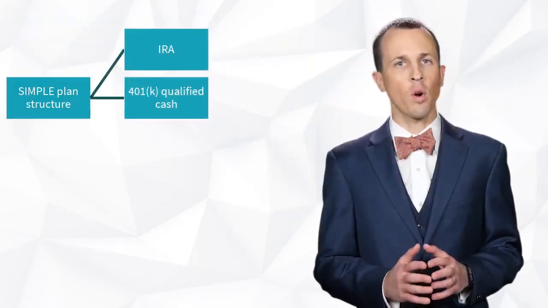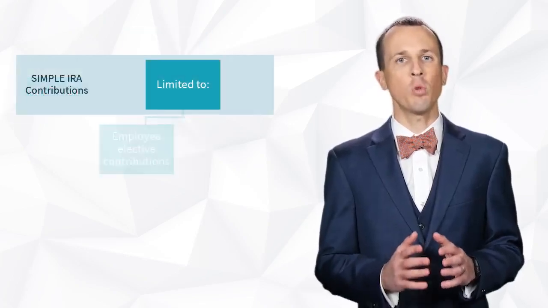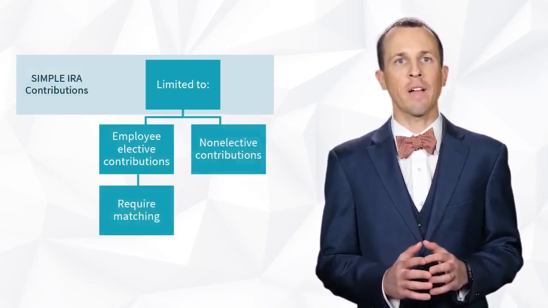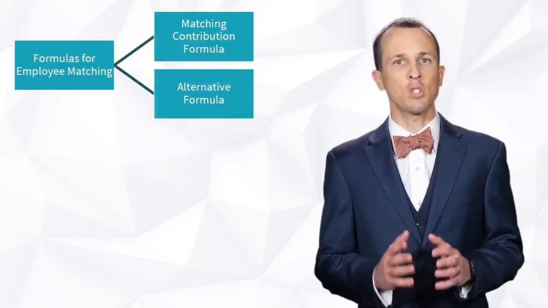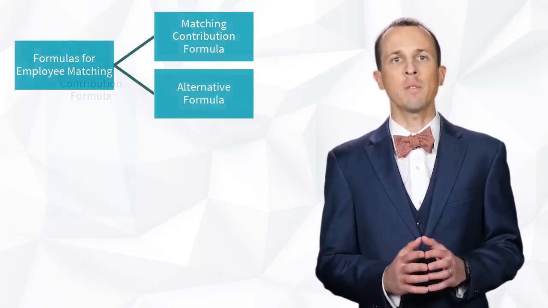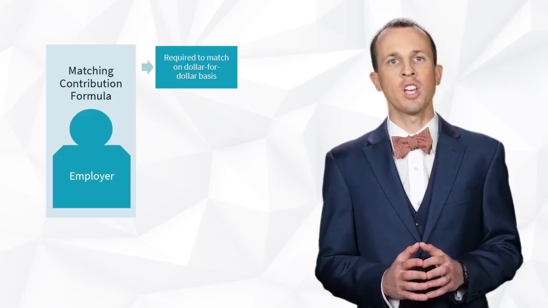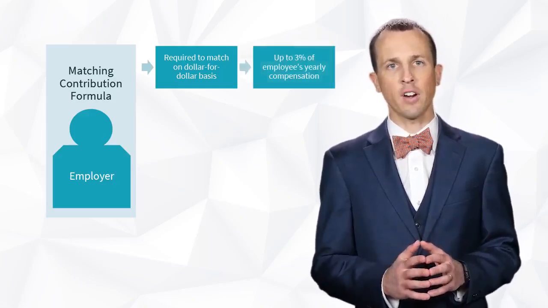SIMPLE plans may be structured as an IRA or as a 401(k) qualified cash or deferred arrangement. Contributions to a SIMPLE IRA account are limited to employee elective contributions and require employer matching contributions or non-elective contributions. There are 2 formulas for employer matching: the matching contribution formula and the alternative formula. With respect to the matching contribution formula, employers are generally required to match employee contributions on a dollar-for-dollar basis up to 3% of an employee's compensation for the year.